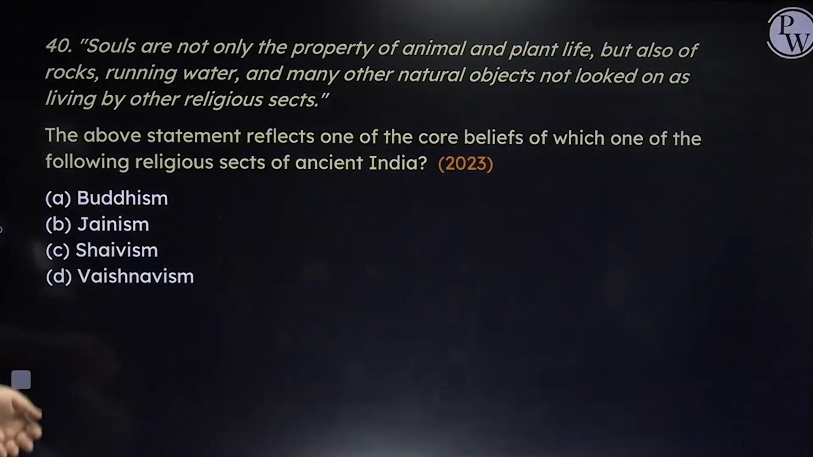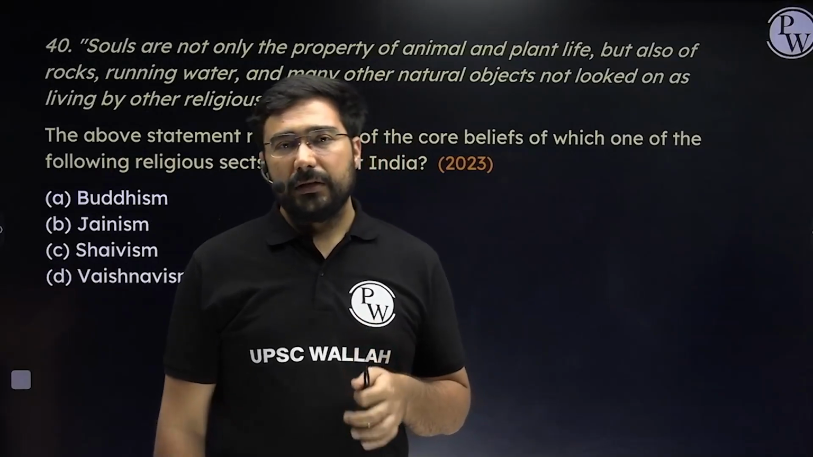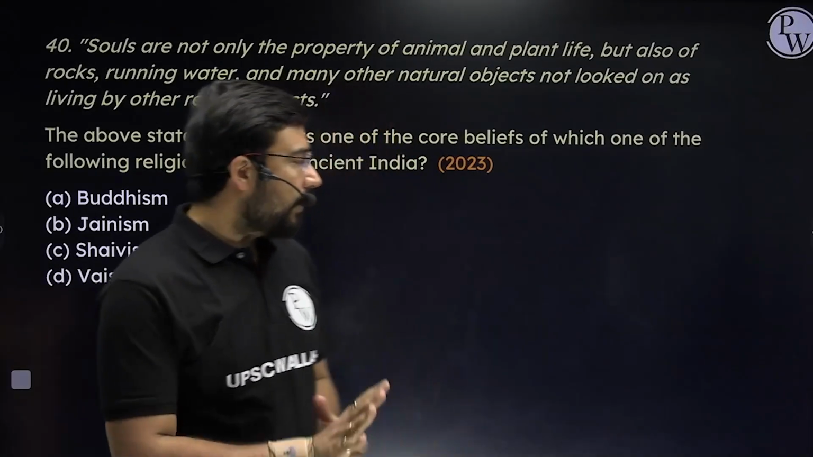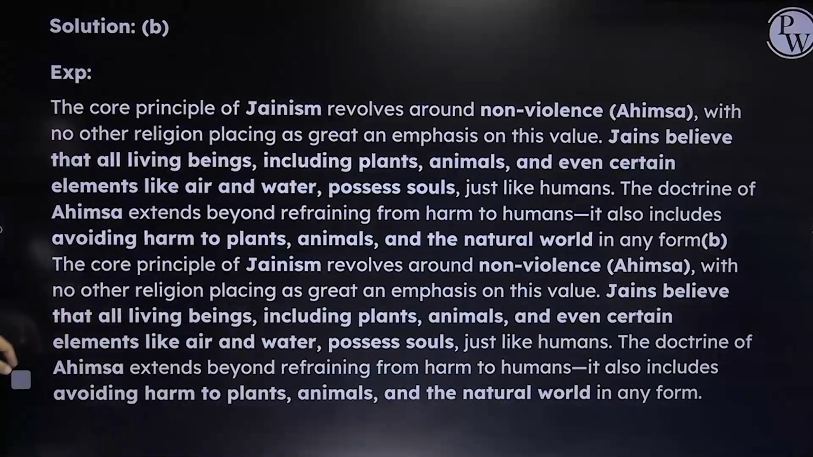Jainism. Again, a few questions are going to be very easy, like this question. Few are going to be factual, where you have to remember about the sects and the schools, etc. That's the important thing which you need to remember. So please see question number 40. Souls are not only the property of animal and plant life, but also of rocks, running water and many other natural things not looked on as living by other religious sects. This statement is directly linked to Jainism. B would be the answer.